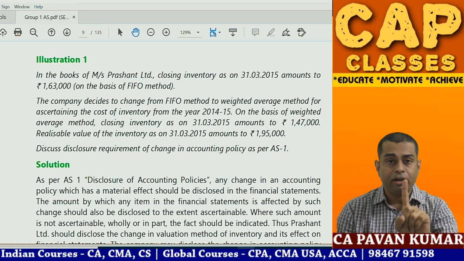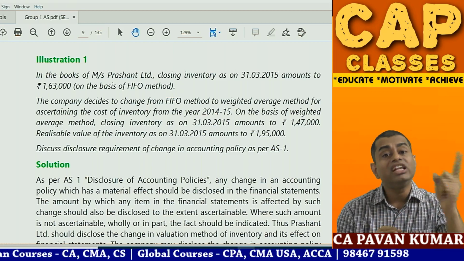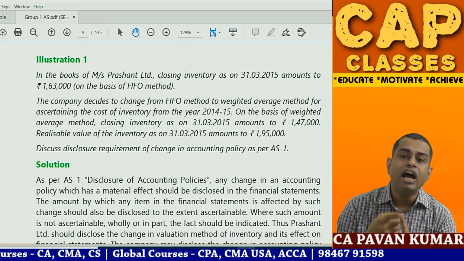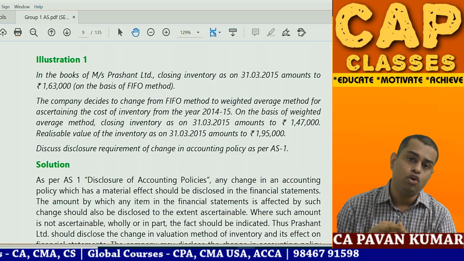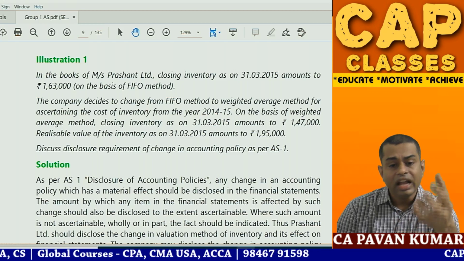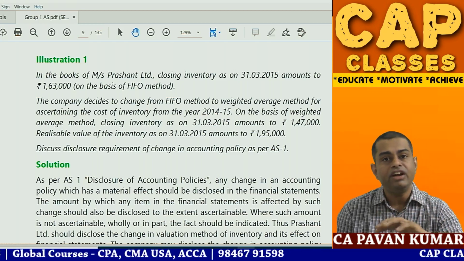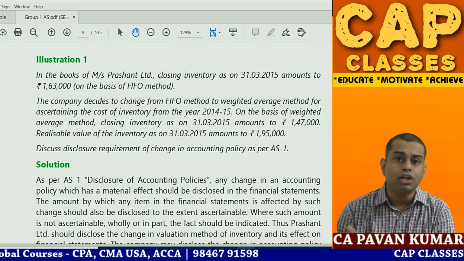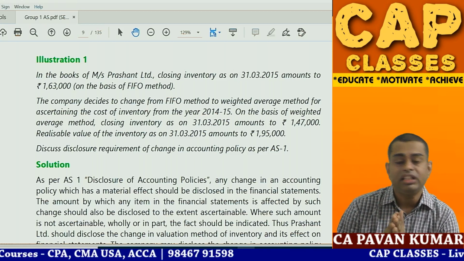So simple. Step 1: according to Accounting Standard 2, inventory should be valued at cost or NRV, whichever is lower. Point number 2: cost can be determined by following any method. It can be FIFO, it can be the weighted average method, and there are a few other methods also, like the retail method, standard cost method, etc.